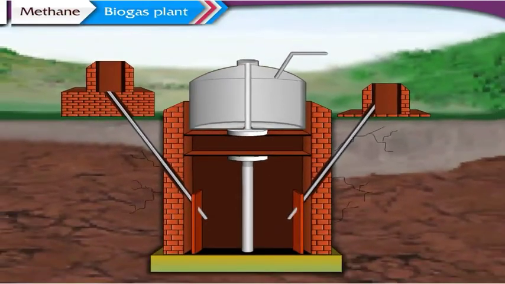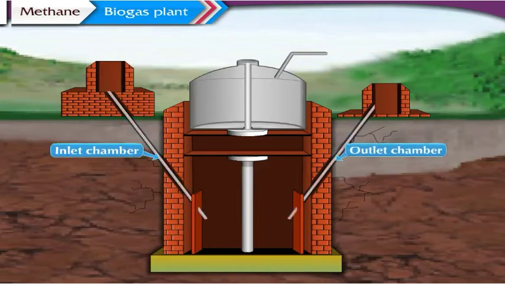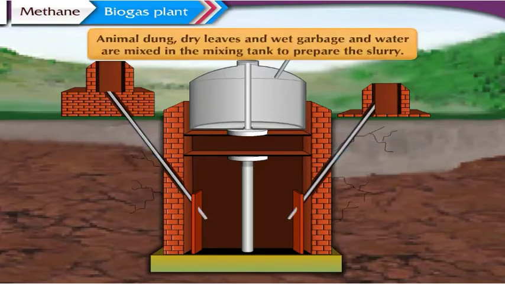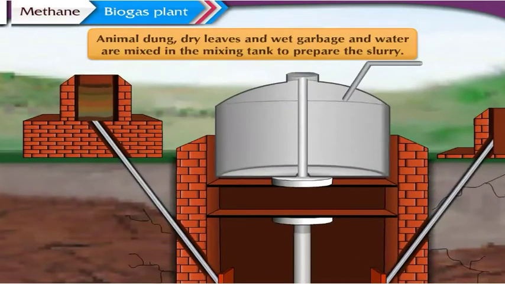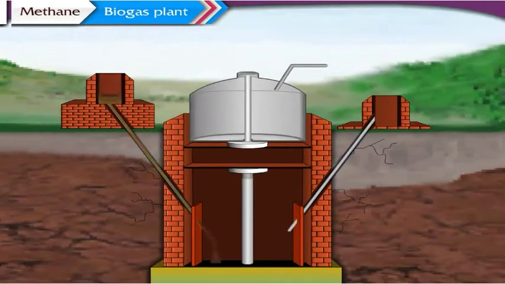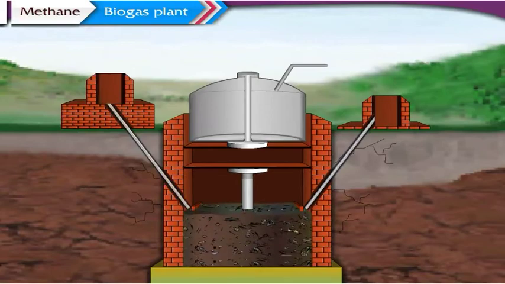On the left side of the digester tank, there is a sloping inlet chamber, and on the right side, there is an outlet chamber. The inlet chamber is connected to the mixing tank, while the outlet chamber is connected to the overflow tank. Animal dung, dry leaves, wet garbage and water are mixed in the mixing tank to prepare the slurry. This slurry is fed into the digester tank through the inlet chamber.